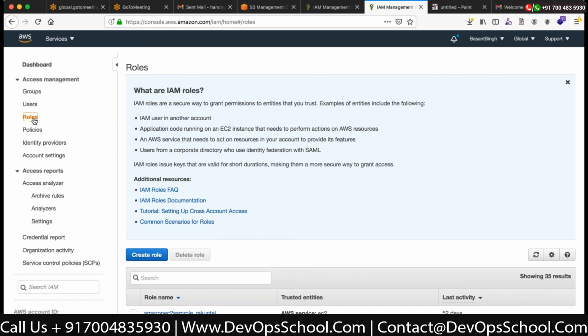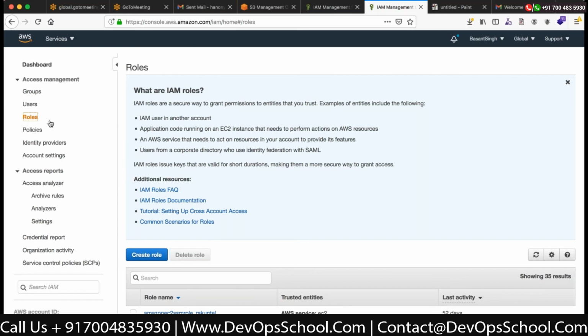What are roles in AWS? Just want to know your thoughts on this. Anyone from the crowd want to explain what your thought is when it comes to roles?